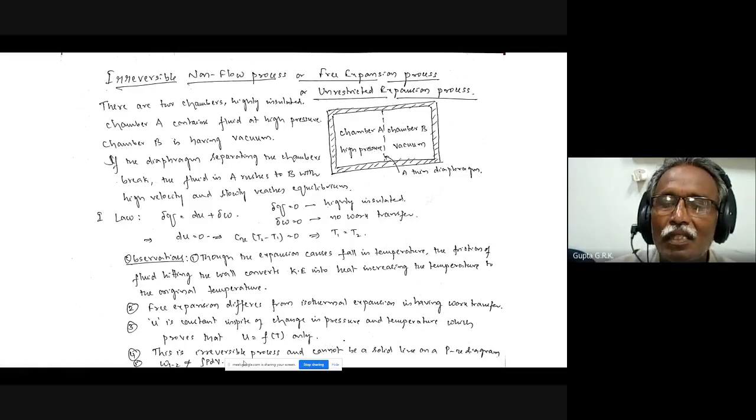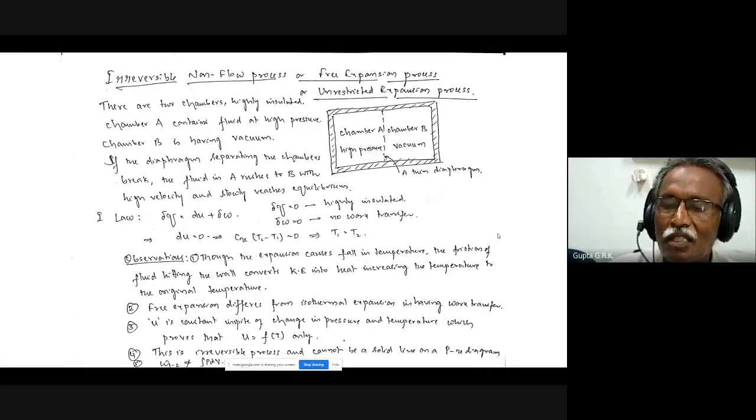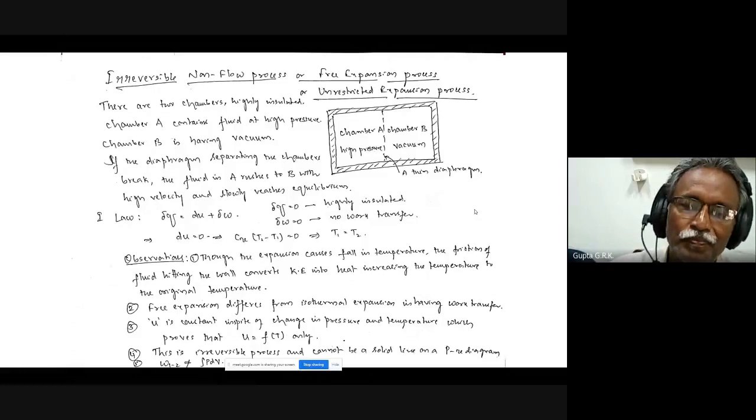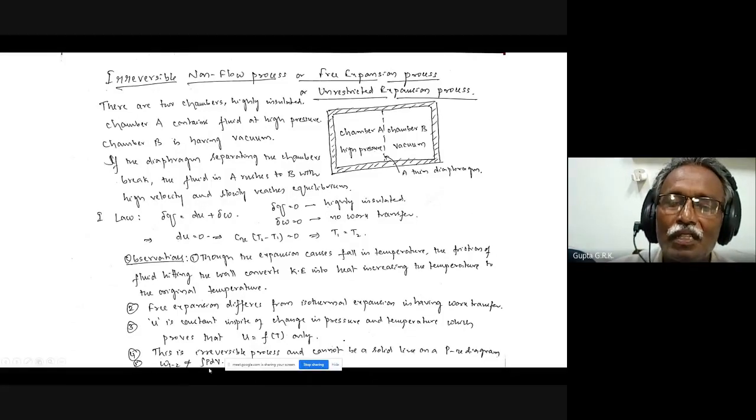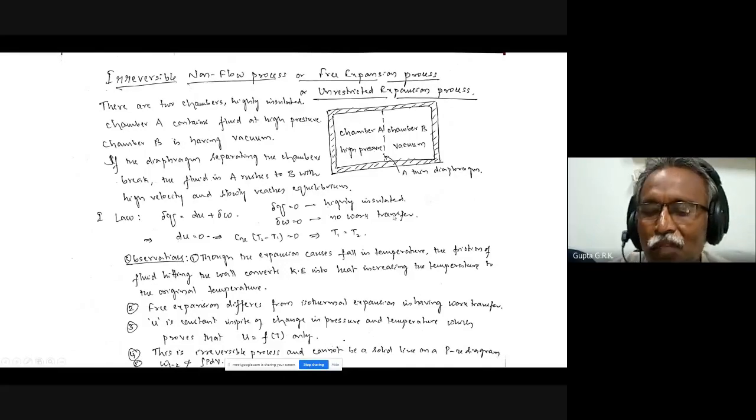And this is irreversible and cannot be a solid line in a PV diagram. If you want to draw this, I know the initial state, I know the final state, but I cannot draw a line. I don't know in which way it is going from state 1 to state 2. Somehow you can draw some dotted line joining 1 and 2, but which way you draw it is left to you. So W12 is not equal to integral PdV for this process because it is not a quasi-static process. So this is very important about the free expansion process. So it is an irreversible non-flow process.